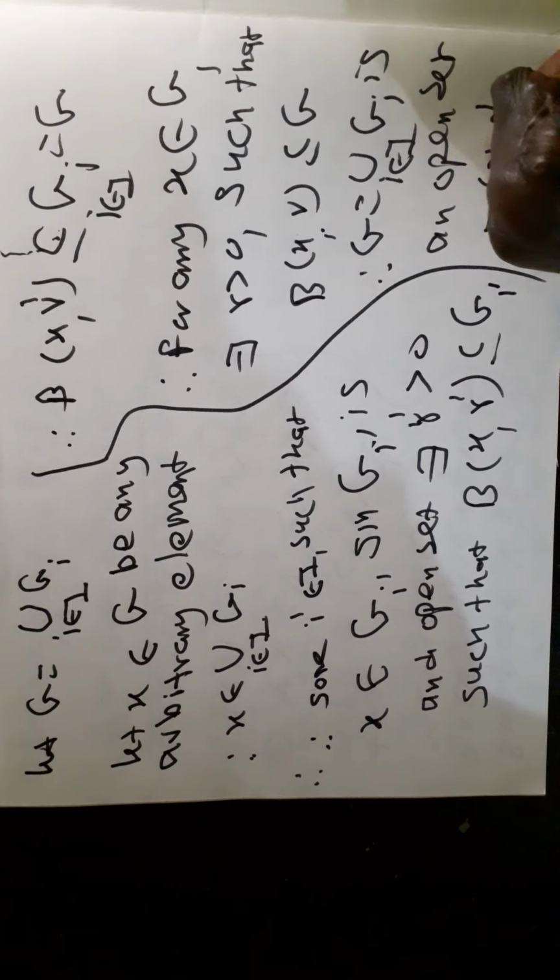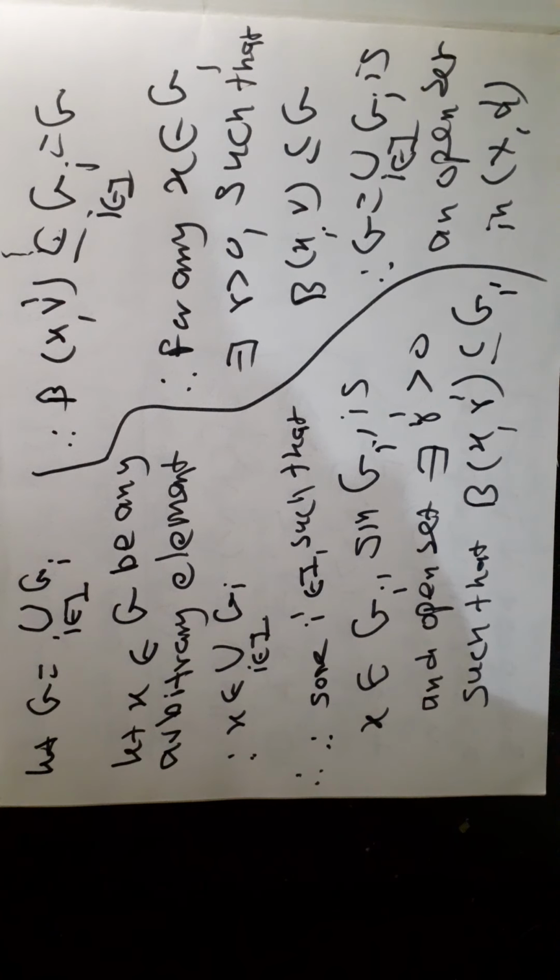Therefore, we proved that any arbitrary union of open sets in a metric space (X, d) is an open set. That means any finite union of open sets is an open set. Any countable union of open sets is an open set. Any infinite union of open sets is an open set. And any uncountable union of open sets is an open set. That is, any arbitrary union of open sets in a metric space (X, d) is an open set.